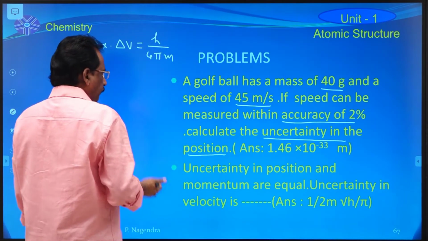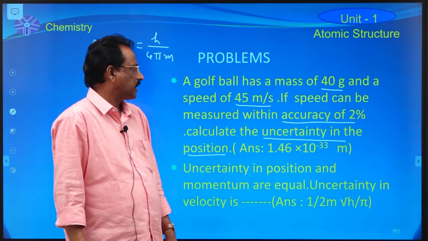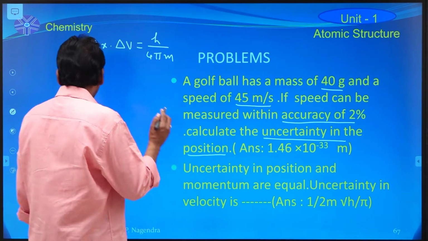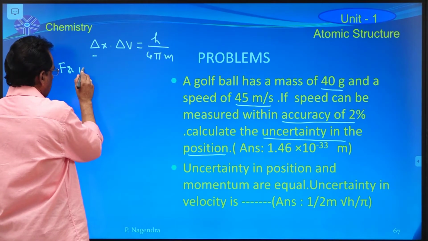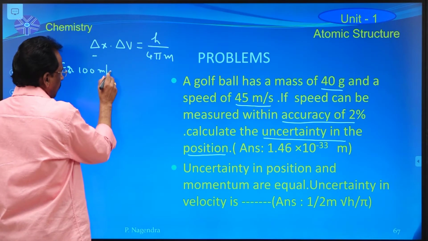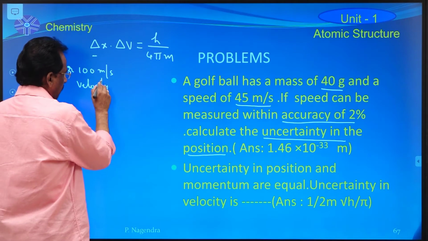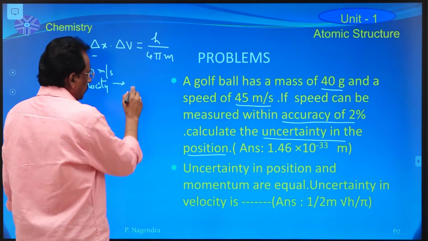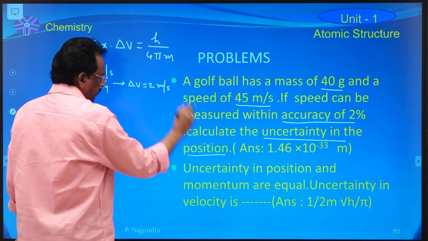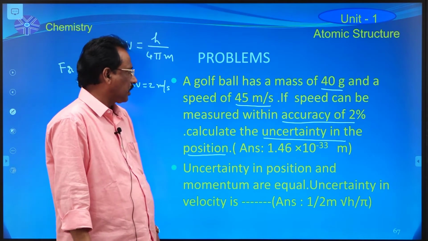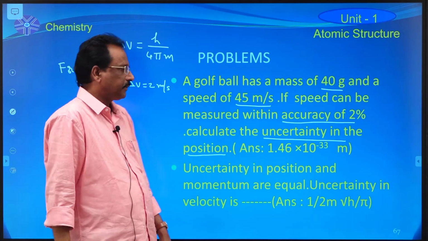In this problem, measured within an accuracy of 2% speed means for 100 meter per second velocity, the delta v is equal to 2 meter per second. That is the meaning of accuracy of 2% measurement in the case of speed.